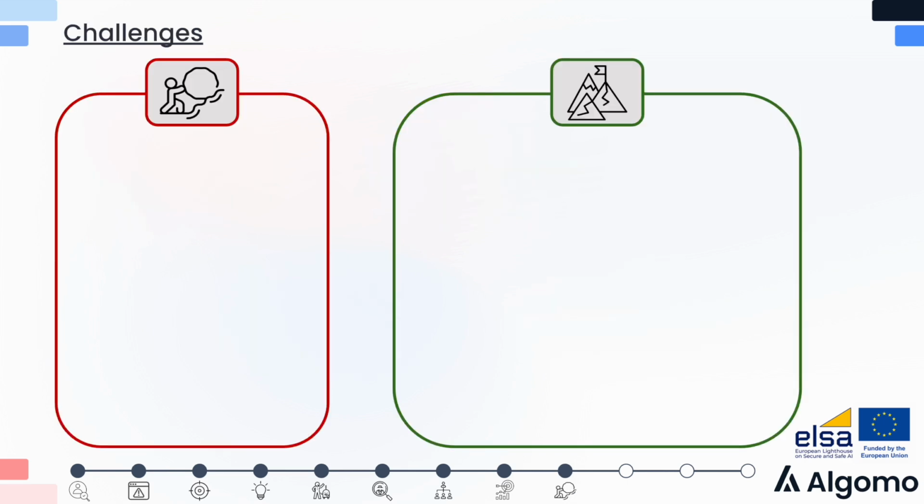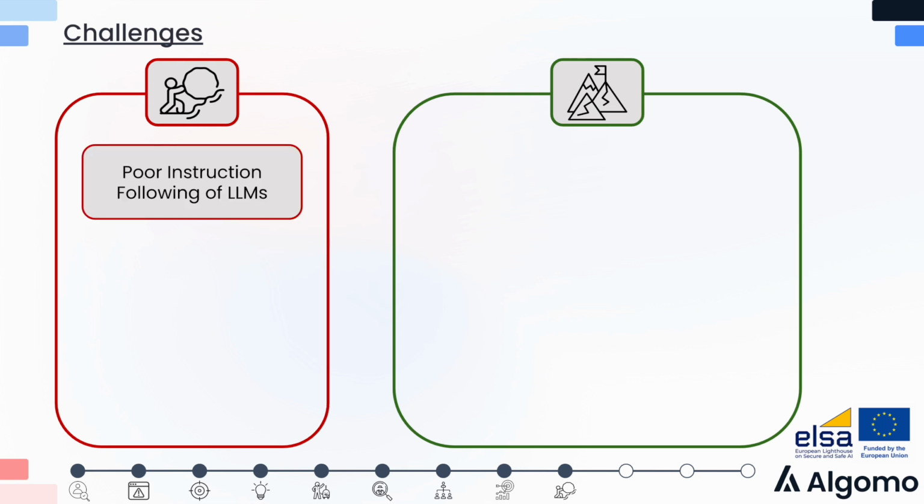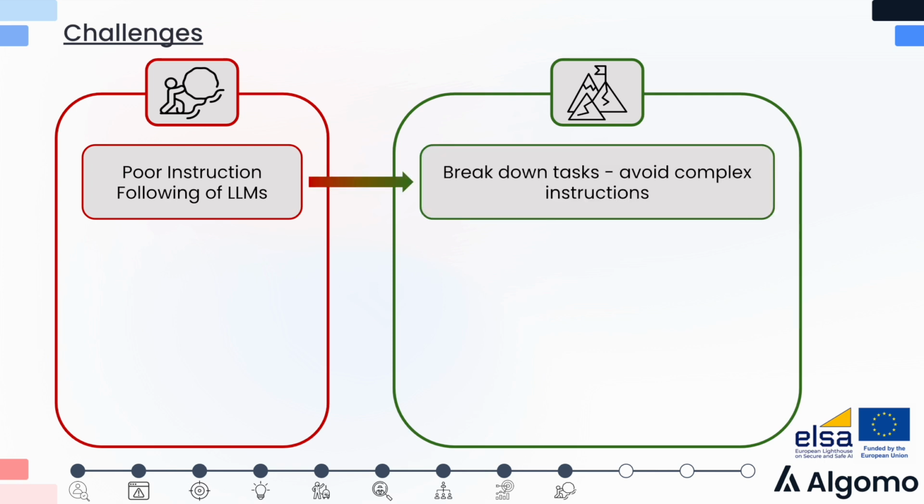On some of the challenges that we've faced throughout the project, one of them would be the poor instruction following ability of LLMs, particularly when it comes to complex tasks. The way we've tackled this is to break down the tasks into simpler subtasks and to avoid complex instructions as much as possible. So this would be the modular composition solution that I presented earlier.